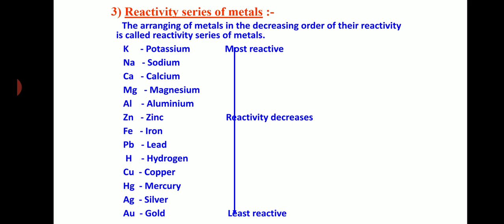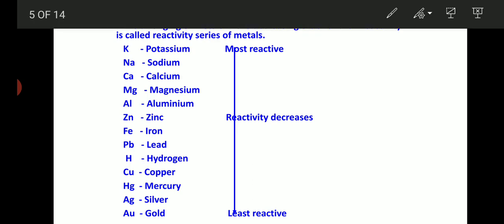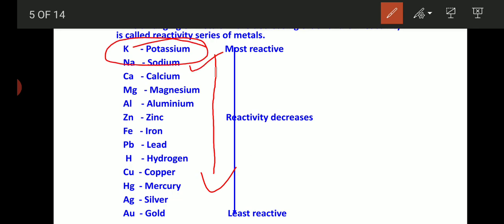Okay, and as you move down, the activity of the metal decreases. Okay, as you move down. And now tell me, which is the most reactive metal? It is potassium, and then sodium.